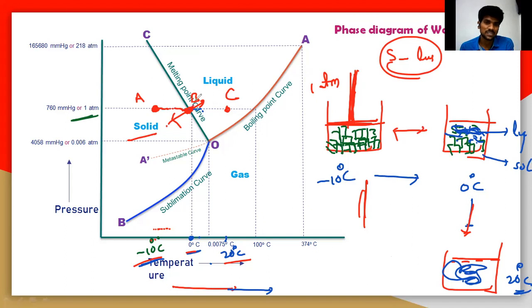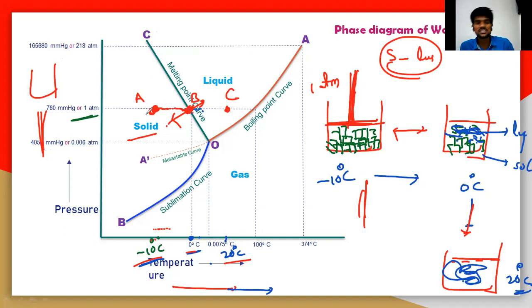After some time, after completion, the solid is completely converted into liquid, and it will move towards C. At this particular B point, when you increase the temperature, what happens here? First of all, when you are increasing the temperature at this particular A point, that means you are giving a certain amount of heat energy.